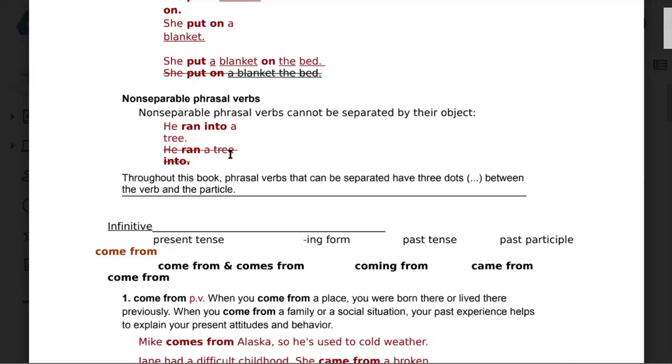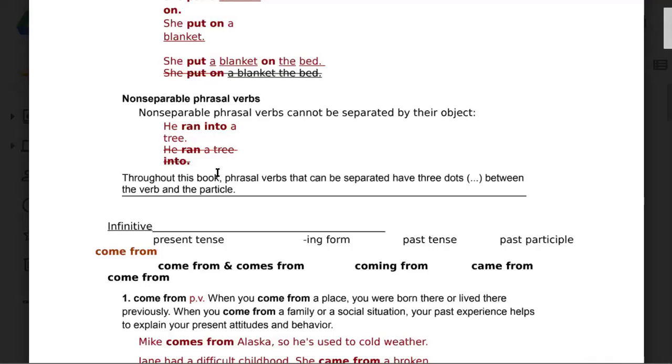But for me, the very important point to understand these things is a dictionary. Always use a dictionary. The dictionary will clarify this issue. If there is a particular phrasal verb and you don't know whether it's separable or non-separable, or if the transitive and intransitive concept is also not clear to you, then the best way is to use a dictionary.